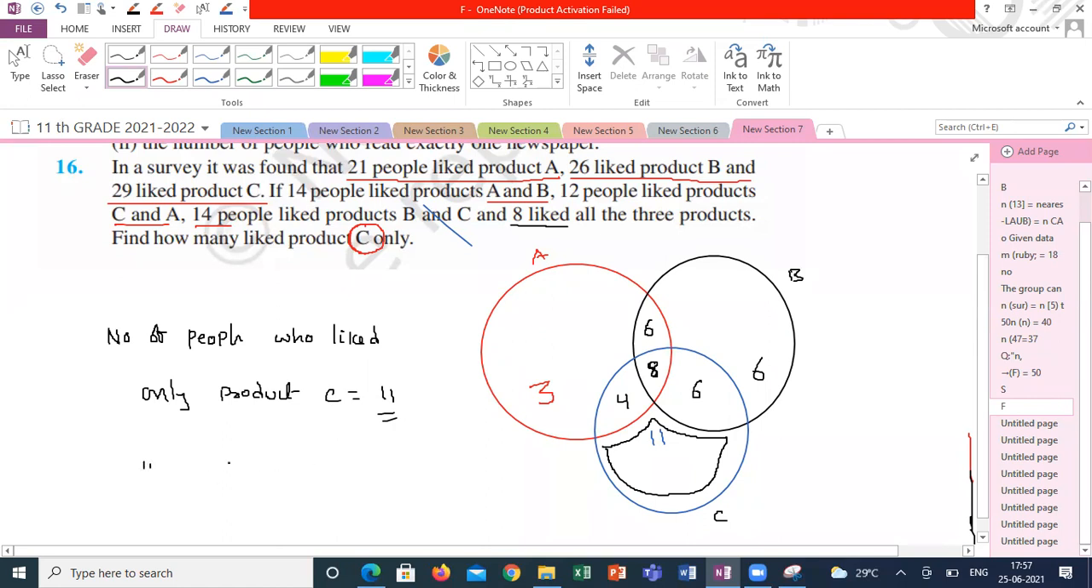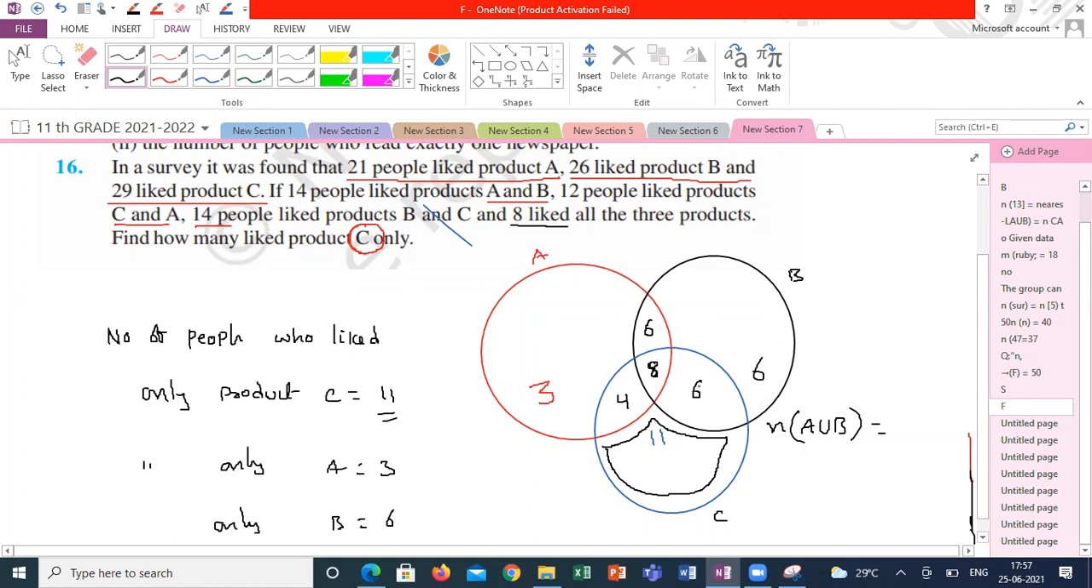Number of people who liked only A, 3, only B, 6, and both A and B already given, both A and C already given. How to do either A or B? If I am asking A union B, add all the numbers in the red circle and in the red and black circles. 3 plus 4 plus 8 plus 6 plus 6 plus 6. 6 plus 4, 10.